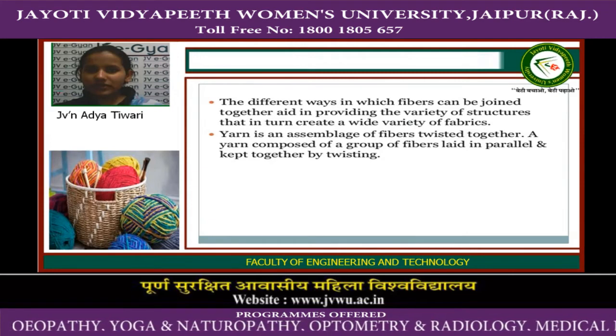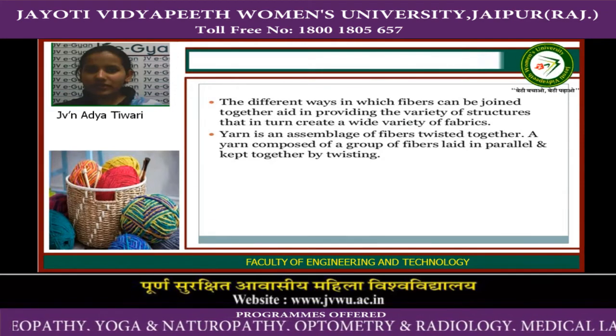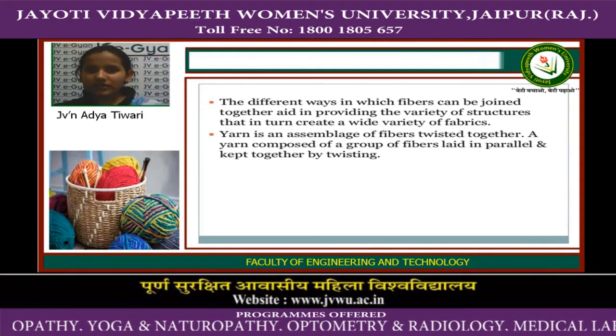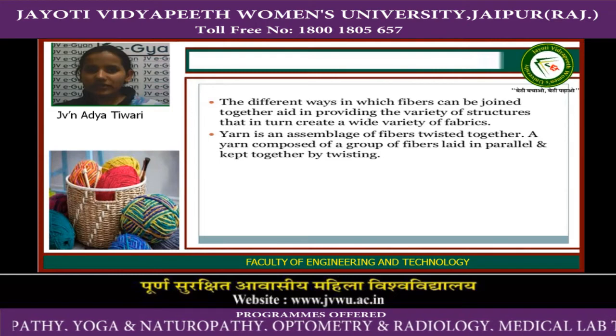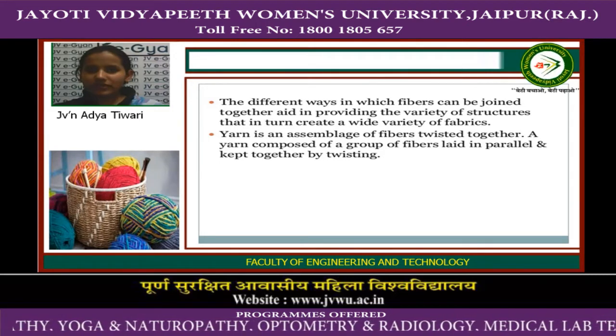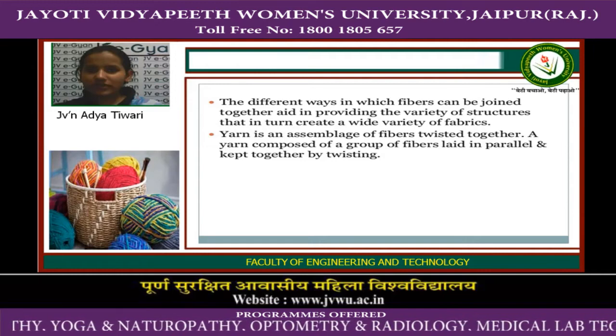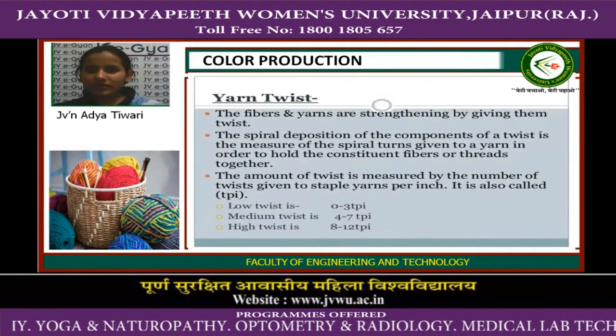The different ways in which fibers can be joined together aid in providing the varieties of structures that in turn create a wide variety of fabrics. Yarn is an assemblage of fibers twisted together. A yarn is composed of a group of fibers laid in parallel and kept together by twisting. Next is color production.